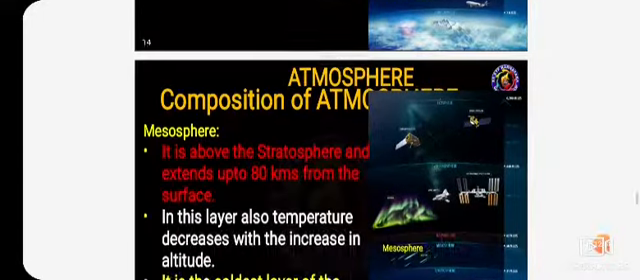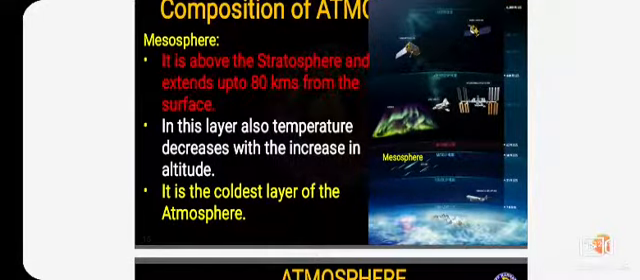Then come to the third layer, the mesosphere. It is above the stratosphere and extends up to 80 kilometers from the earth's surface. It is next to the stratosphere. In this layer, the temperature decreases with an increase in altitude. It is the coldest layer of the atmosphere. Among the 5 layers, the coldest layer is the mesosphere.